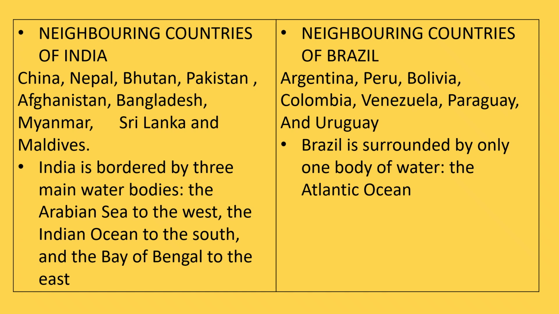Neighboring countries of India: China, Nepal, Bhutan, Pakistan, Afghanistan, Bangladesh, Myanmar, Sri Lanka and Maldives. India is bordered by three main water bodies: the Arabian Sea to the west, the Indian Ocean to the south and the Bay of Bengal to the east. Neighboring countries of Brazil: Argentina, Peru, Bolivia, Colombia, Venezuela, Paraguay and Uruguay. Brazil is surrounded by only one water body, that is the Atlantic Ocean.